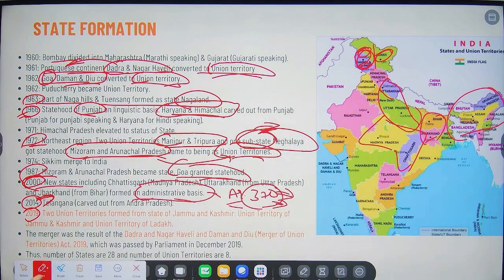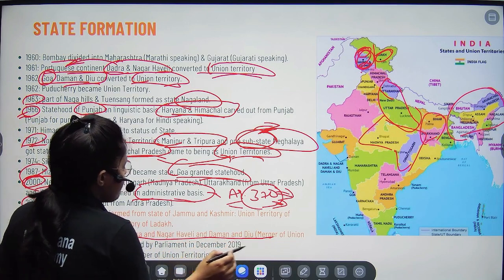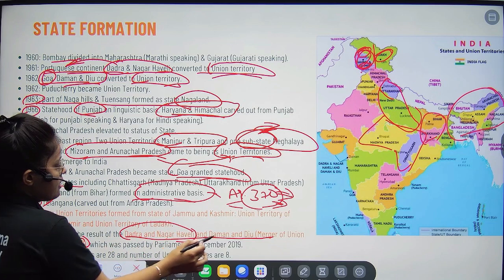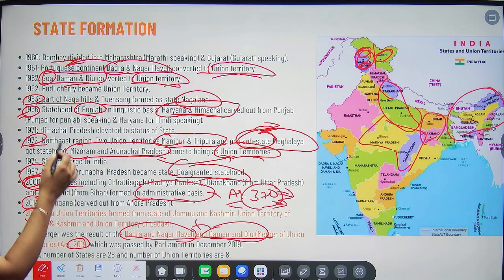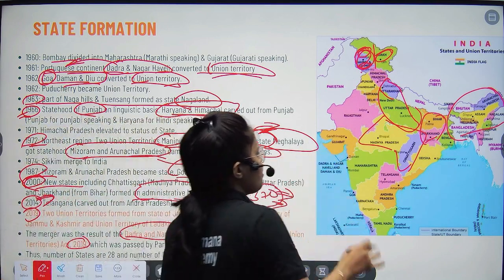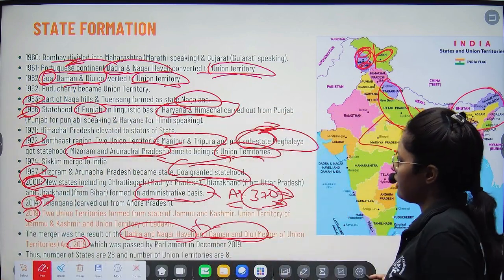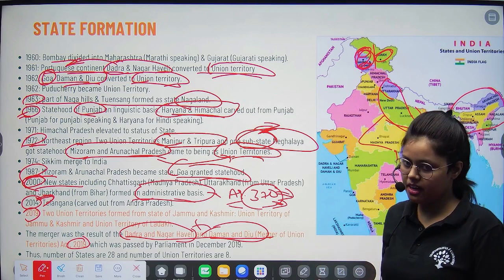Right, and then we have last in 2019 Dadra and Nagar Haveli and Daman Diu. So basically these were 2 different UTs and they got merged in 2019. So this is the fact, you have to learn it, and you can see the map also, you can relate it, and in this way this chapter is completed, right? Thank you.